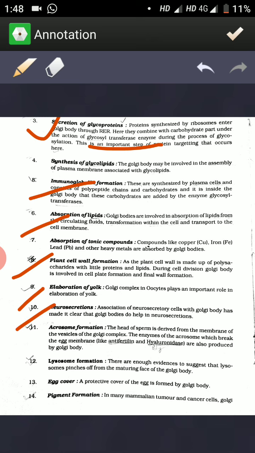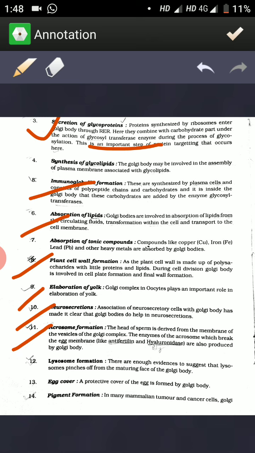The Golgi complex is also involved with neurosecretions. Association of neurosecretory cells with the Golgi body has made it clear that Golgi bodies help in neurosecretions. Acrosome formation in animal sperm cells also takes place with the help of the Golgi complex.